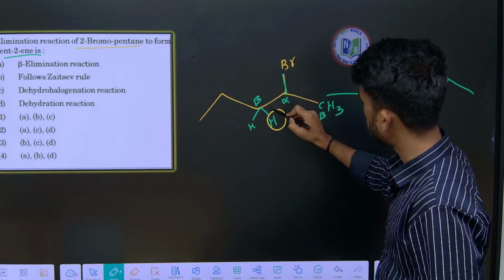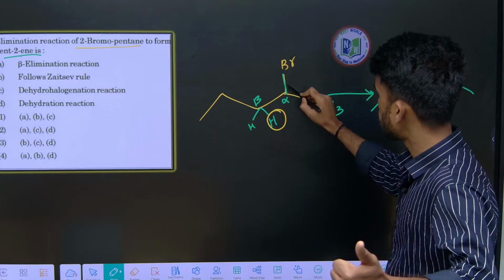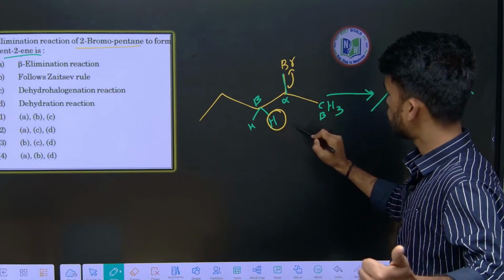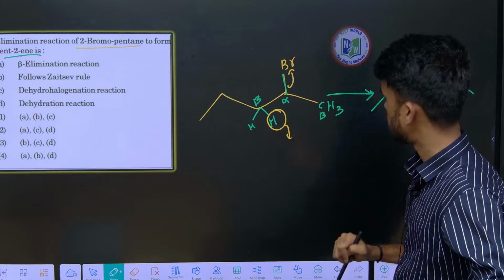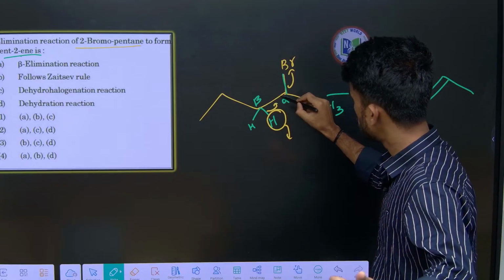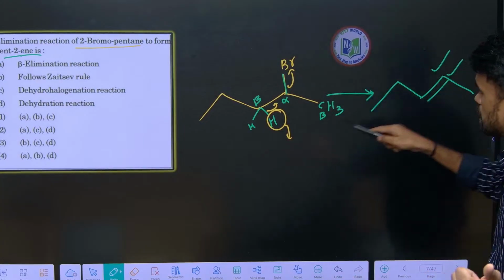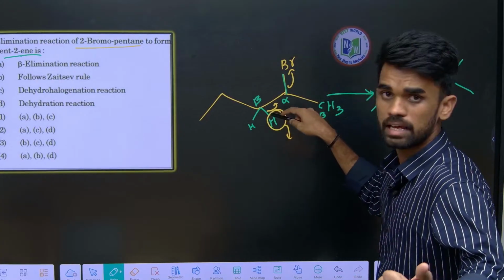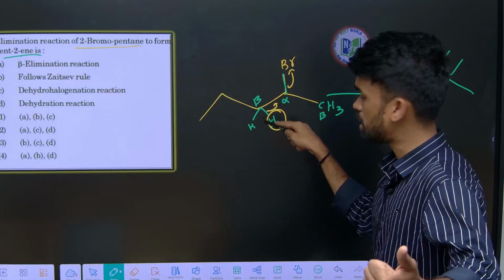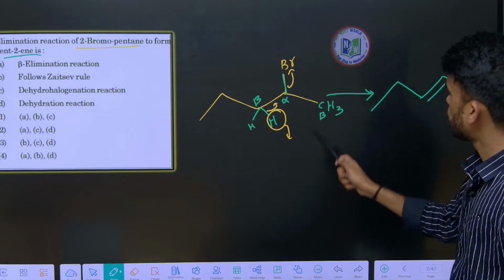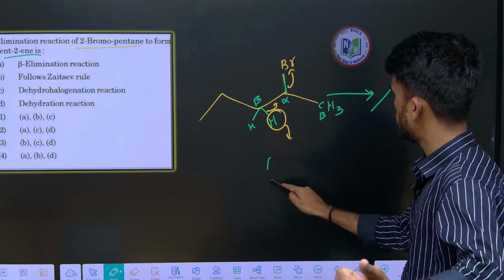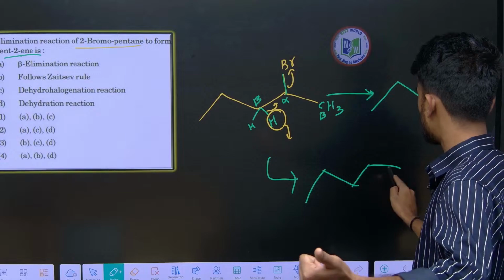So alpha beta elimination takes place: from the alpha position the halogen, from the beta position hydrogen as H plus is eliminated. So we will be getting an alkene like this. If we use the internal beta carbon, it will give an internal alkene. If I use the terminal one, we will get a terminal alkene like this.